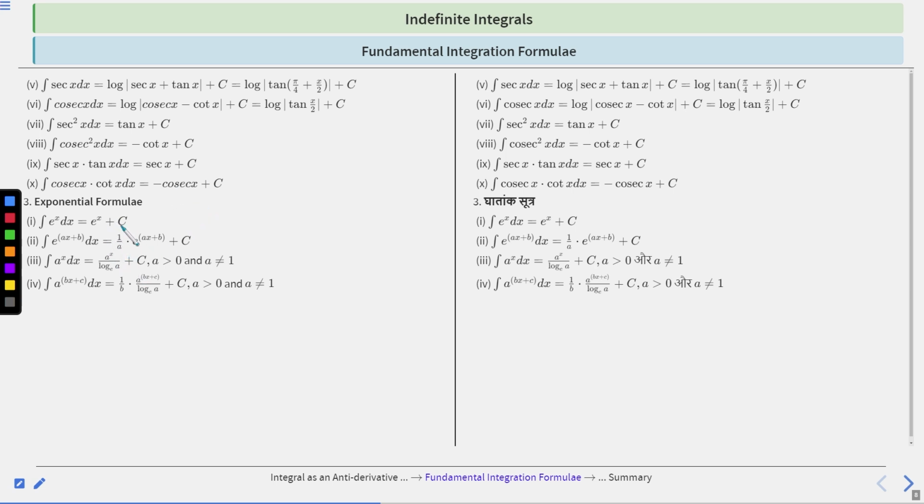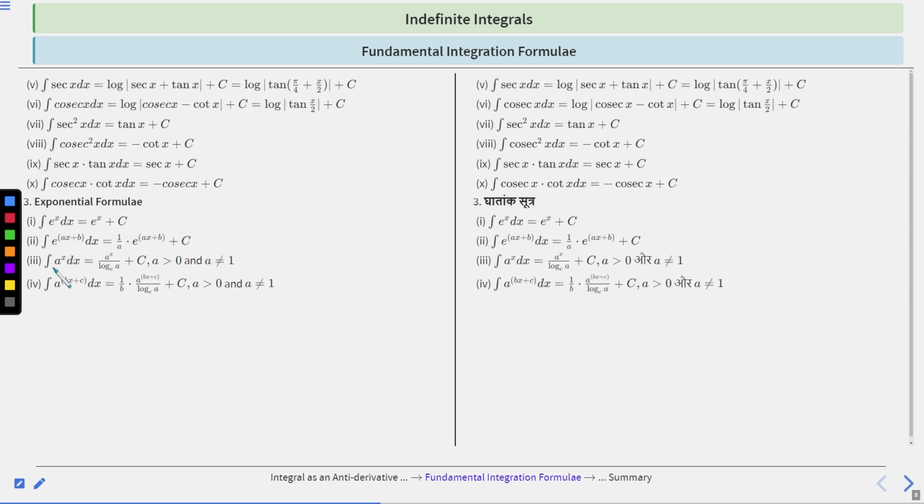Next is exponential formulas. Integration of e to the power x dx is equal to e to the power x plus c, and integration of e to the power ax plus b dx is equal to 1 by a e to the power ax plus b plus c. Right. Integration of a to the power ax plus b dx is equal to 1 by a e to the power ax plus b plus c.